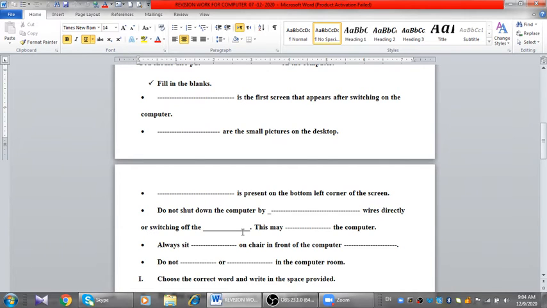This may damage the computer. Okay, always sit straight on the chair in front of the computer system. It's good for your health. Even do not eat or drink in the computer room or where you are sitting in front of an electronic item, especially. It's not good.